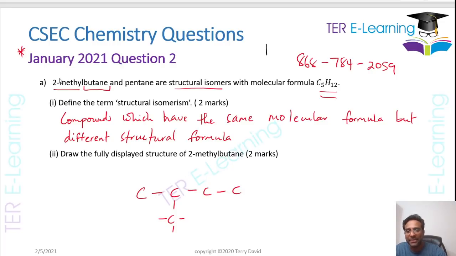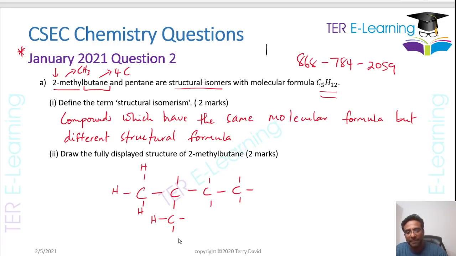And the methyl part of it is bonded to my second carbon. That's what this is telling me. The methyl group is the CH3 group. The fact that I have butane here tells me that I have 4 carbon atoms, and that's what I'm going to use to draw this. So my structure is going to look something like this. Just remember, every carbon atom must only have 4 bonds around it.